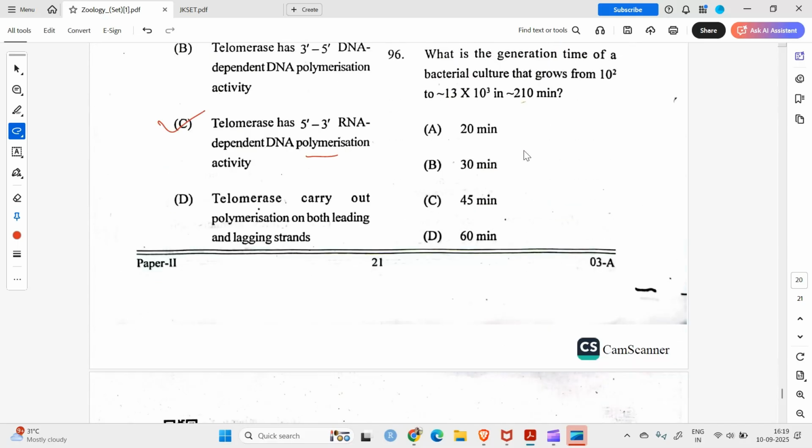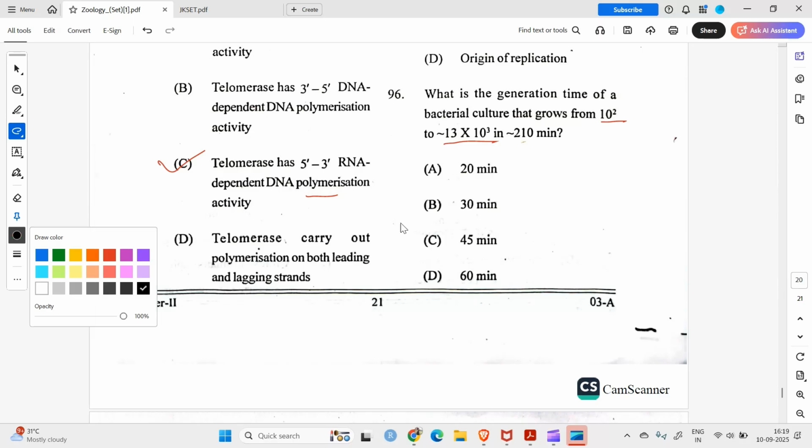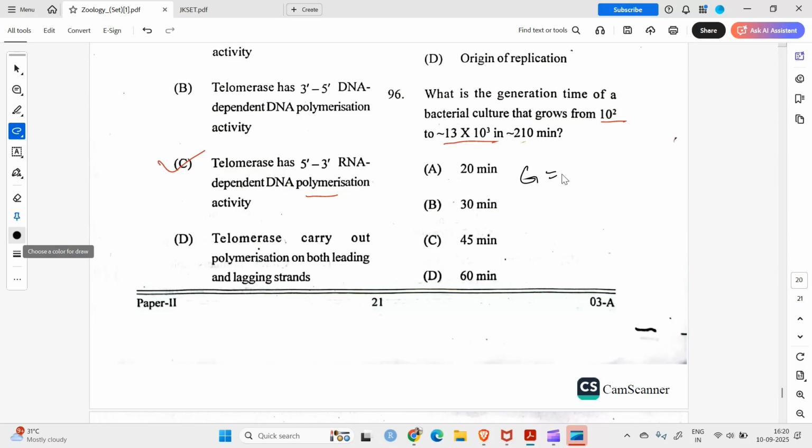96. What is the generation time of a bacterial culture that grows from 10 raised power 2 to 13 into 10 raised power 3 in 210 minutes? Okay. There are a few ways that you can use to solve this question. Generation time is the time between doubling of bacteria. So from 1 to 2, how much time bacteria takes. There is a formula which is G equals T divided by 3.3 log of Nt by N0. But in this case you have to know the log of what comes here.